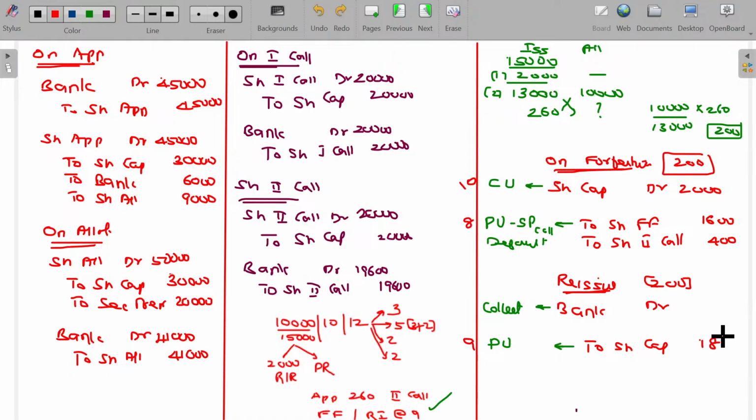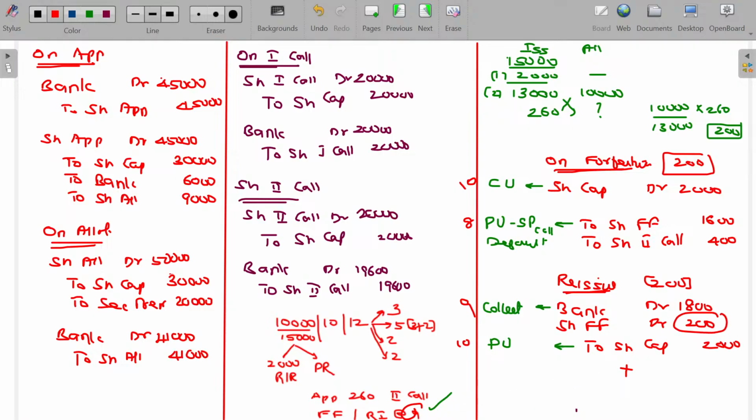What is the paid up value? Nothing stated. It means fully paid up. Amount collected being 9 rupees means 9 into 200, 1800. And amount recorded as paid up in this case is fully paid up, nothing stated means fully paid up, 2000. The difference between these two is the loss. Loss will be adjusted in which account? Share forfeiture account.